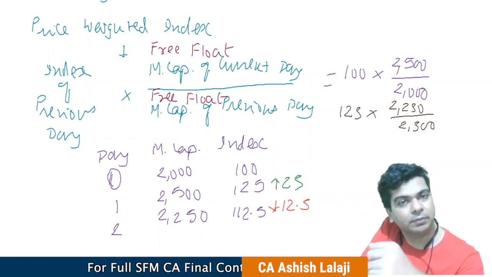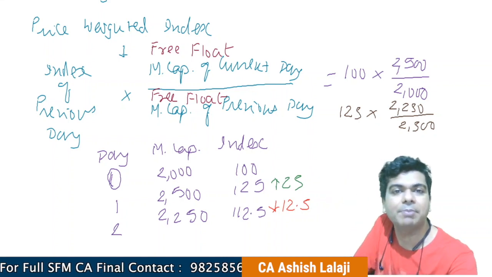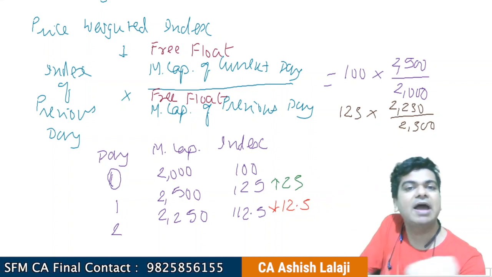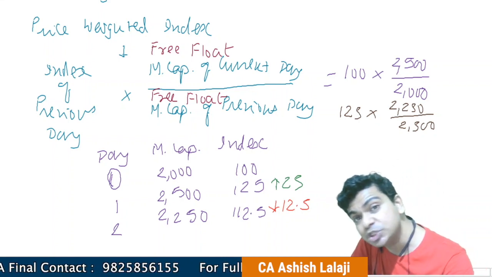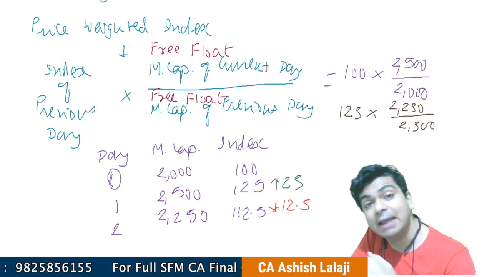The formula is the same: index of the previous day multiplied by the free float market capitalization of the current day, divided by the free float market capitalization of the previous day, right? What is this free float market capitalization?